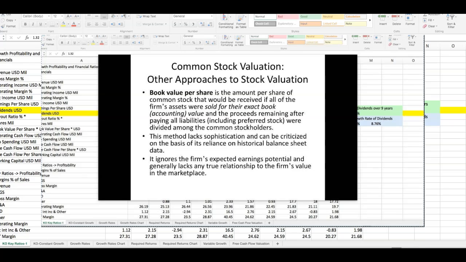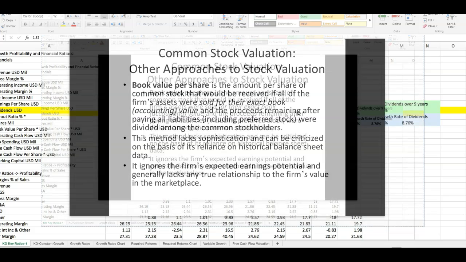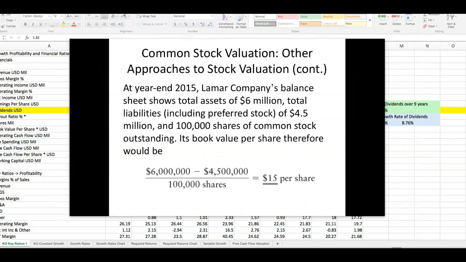We've covered three valuation methods: the constant growth method, the variable growth method, and the free cash flow method. There are also some other valuation methods, including the book value per share, which would be the value of the firm if all the firm's assets were sold at their exact accounting value. This method obviously can be criticized because it relies on historical data, and that historical balance sheet data probably has no relation to the firm's value in the marketplace.